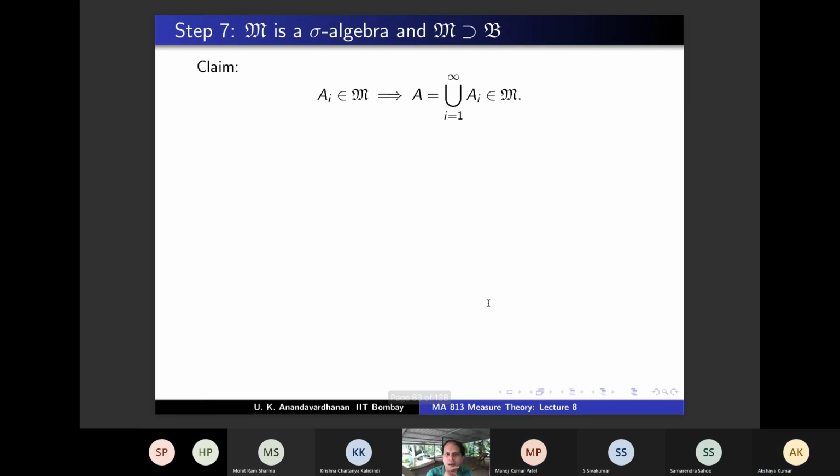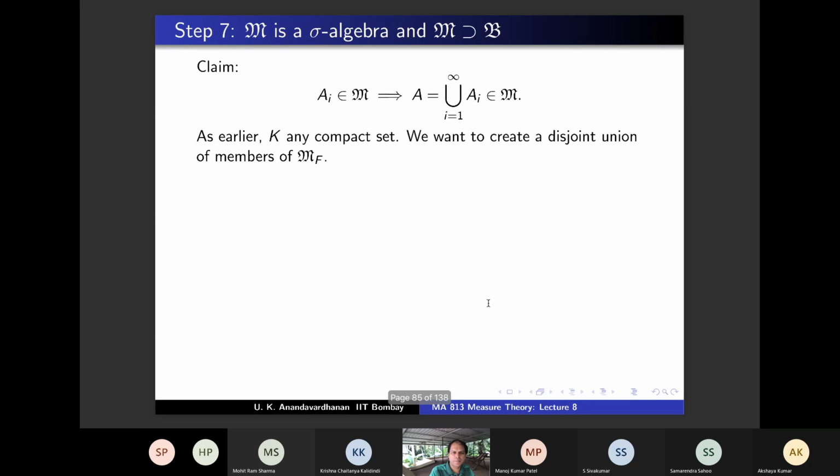Next step is if Ai belongs there, then we have to show that the union belongs there. Okay, so this also is easy. What we will do is K is an arbitrary compact set, and we will have to look at A intersection K. Okay, but in order to apply one of these other steps, we have to show something belongs to MF. But what do you know about union belonging to MF?